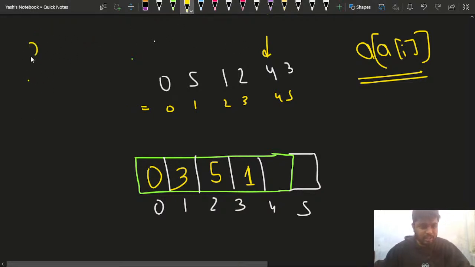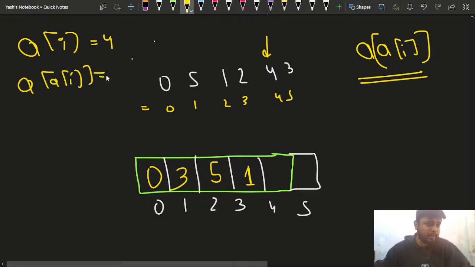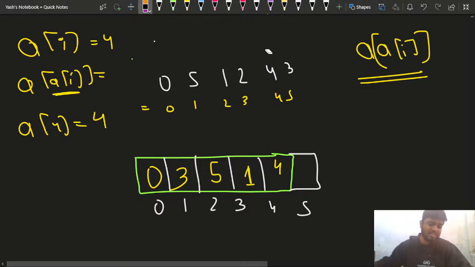Now I'm at this particular element. So a of I is 4. What is a of 4? Because a of I is 4, this means the element there is 4. So I'll write 4 here. You can see that this is how it is getting updated.